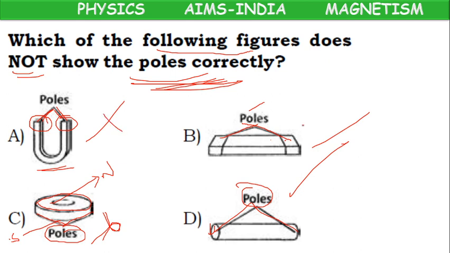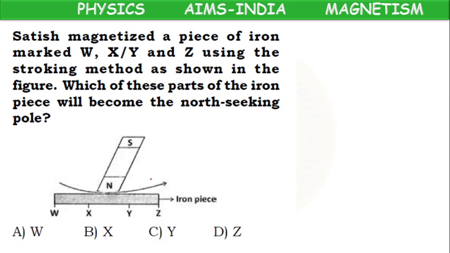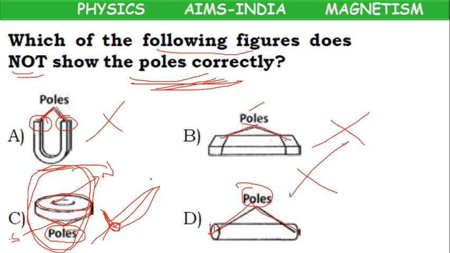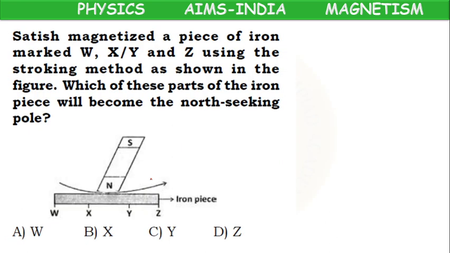First one is shown correctly. Second one is shown correctly. Fourth one is shown correctly. So, in option C, the poles arrangement is not shown correctly. So, C is the correct option. Next.